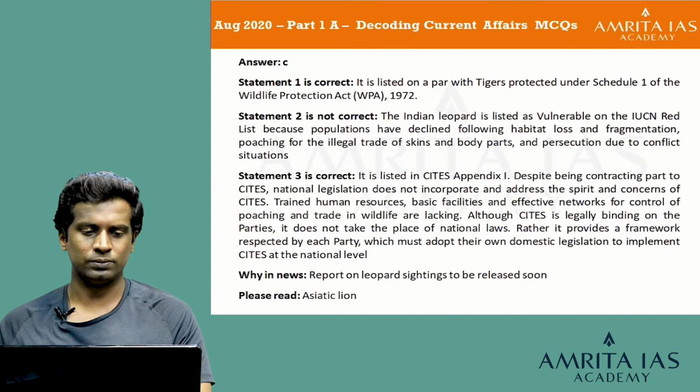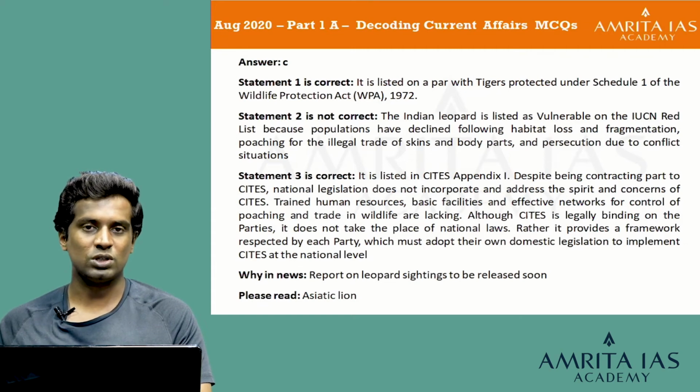Let's look at the explanation. The answer is C. Statement 1 is correct because it is listed on par with tigers protected under Schedule 1 of the WPA of 1972. The second statement is not correct because it is listed as vulnerable on the IUCN Red List because populations have been declining following habitat loss, fragmentation, poaching for illegal trade of skins and body parts, and persecution due to conflict situations. The third statement is correct because it is listed in CITES Appendix 1, and despite being a contracting party to CITES, national legislation does not incorporate and address the spirit and concerns of CITES.